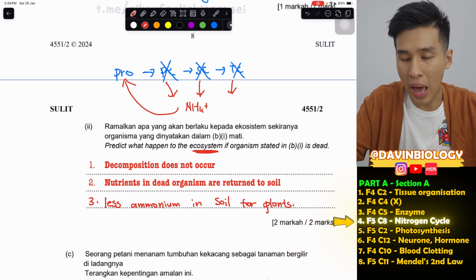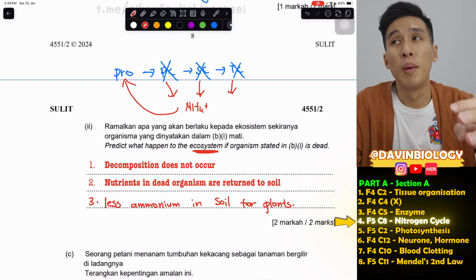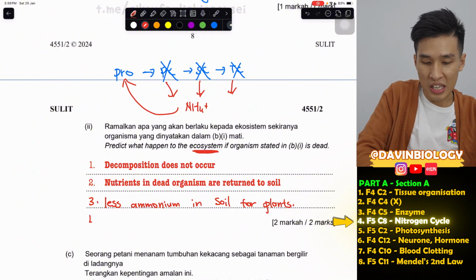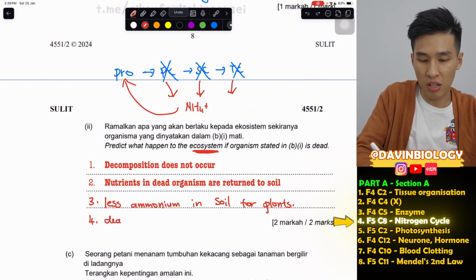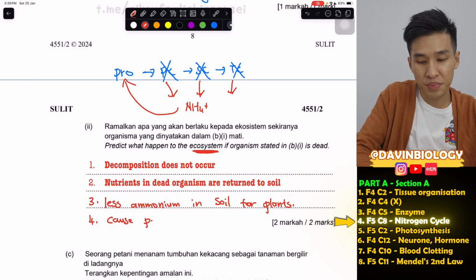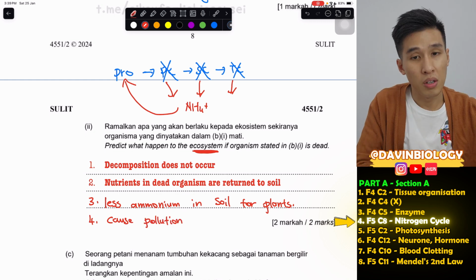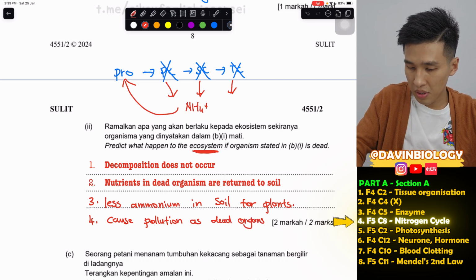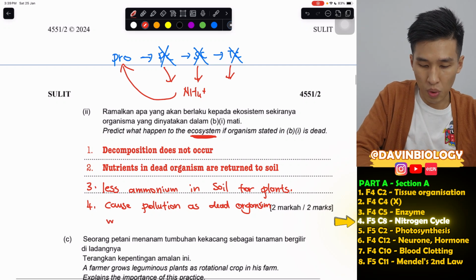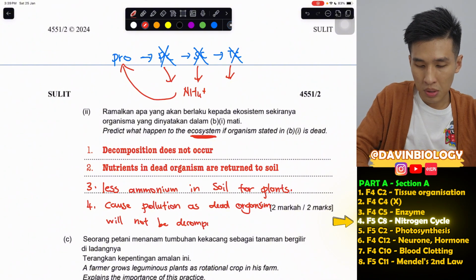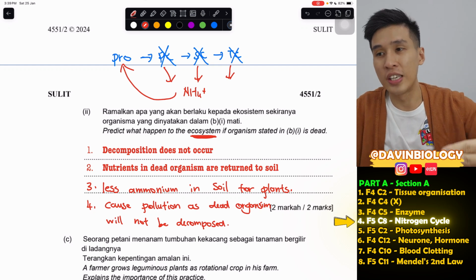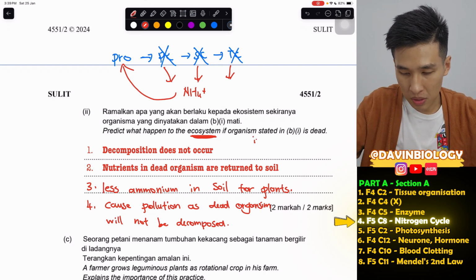Now, other than that, what will happen to the ecosystem also is pollution. Dead bodies will pile up and will never be decomposed. So you can say that it will cause pollution, as dead organisms will not be decomposed. Basically the food chain, you can say the ecosystem will be imbalanced as well.